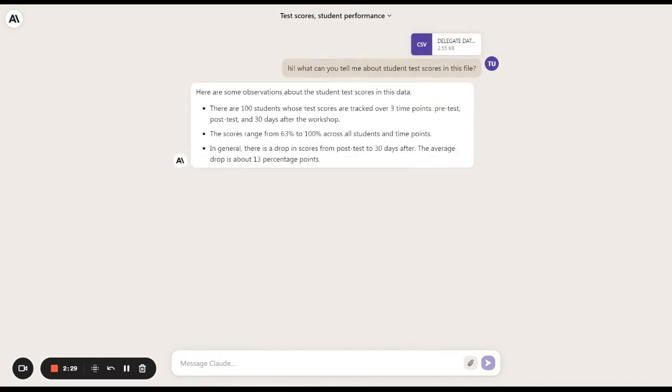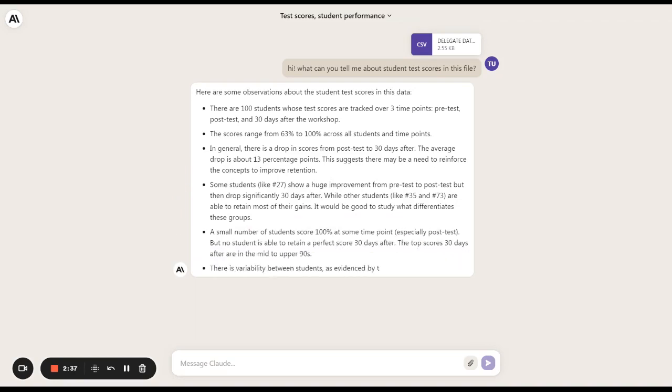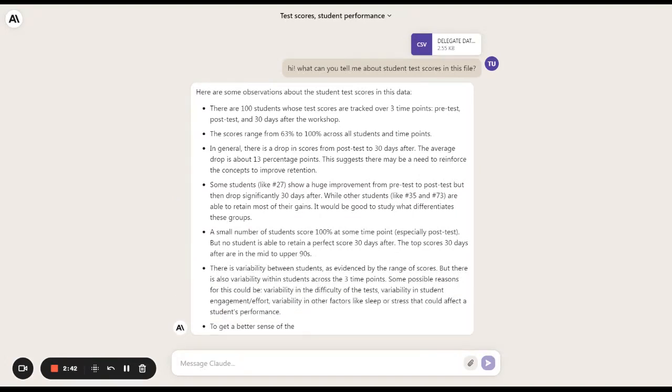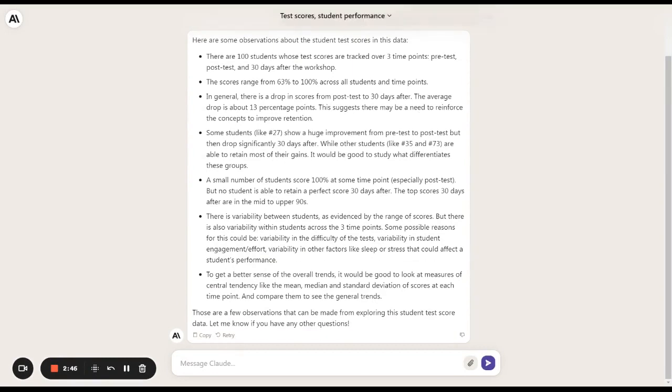Very nice. So it's telling us there are 100 students. That's correct. The test scores were tracked over 3 different points in time: pre-test scores, post-test scores, and test scores 30 days after the workshop. It gives us a range of what the scores are, and then it starts actually conducting these analyses. Wow, this is really impressive.